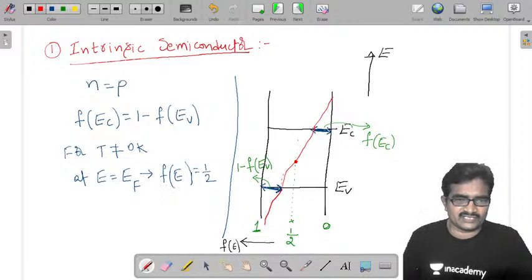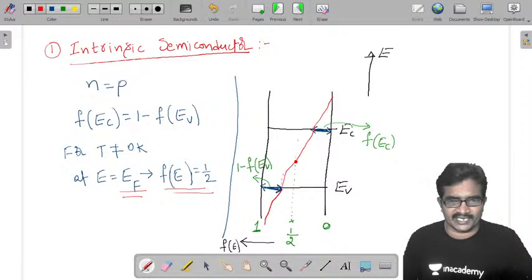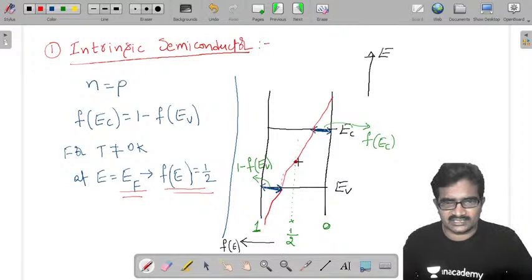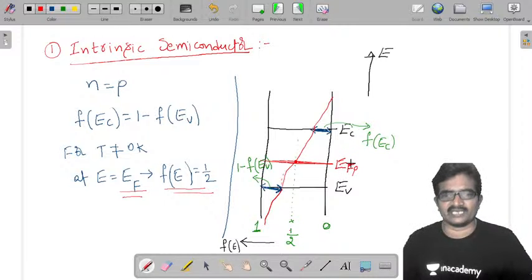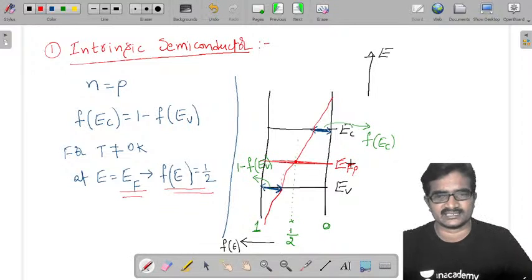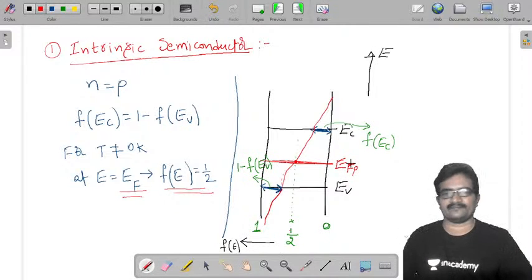But f of E being 1 by 2 is nothing but at an energy of EF it became 1 by 2. I am extending this. Now this is going to be the Fermi energy level of the intrinsic semiconductor, EFI. EFI means the Fermi energy level of the intrinsic semiconductor.